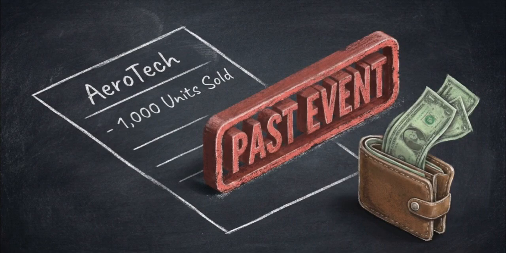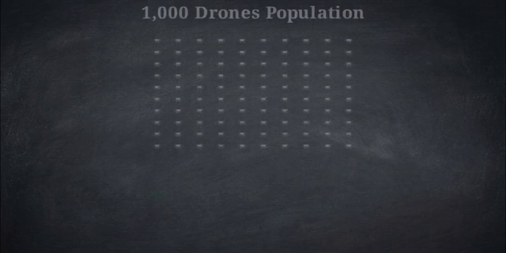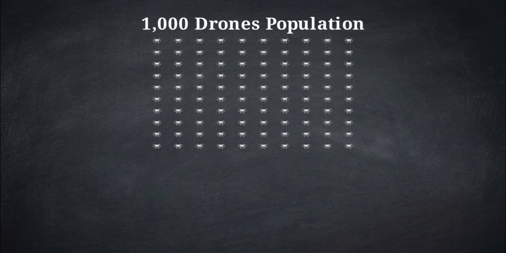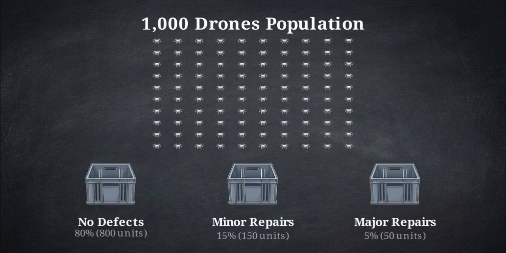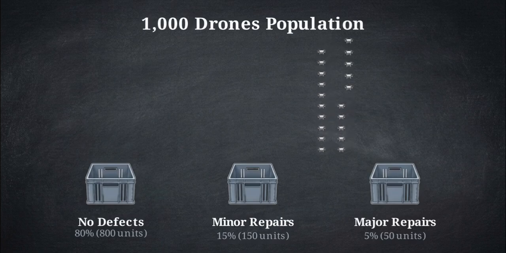However, we face a measurement problem. We don't know exactly which of the 1,000 drones will require service. For large populations of items like this, we use the expected value method. Aerotech's historical data suggests that 80% of the drones will have no defects, 15% will likely need minor repairs at $100 each, and 5% will need major repairs at $500 each.